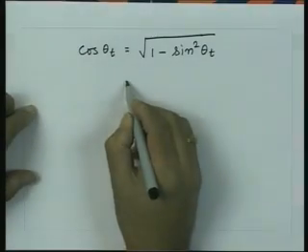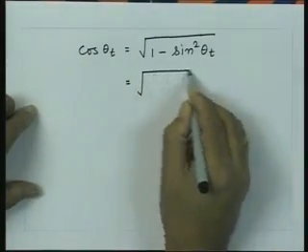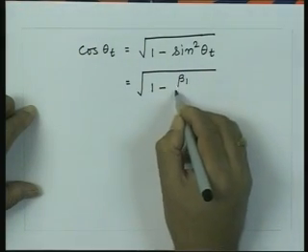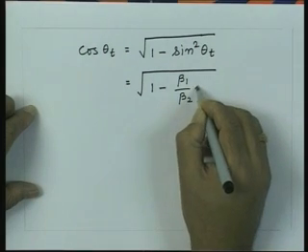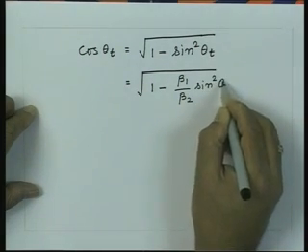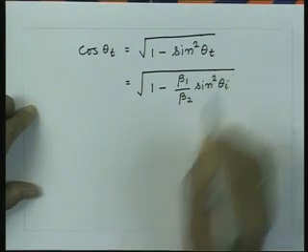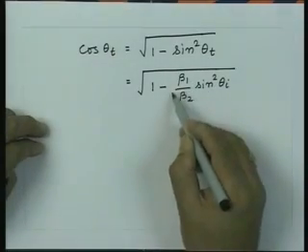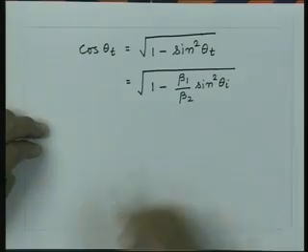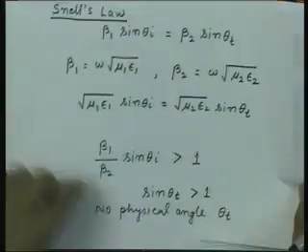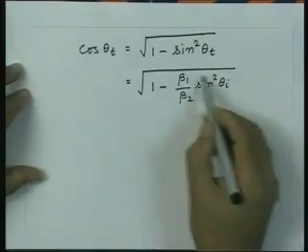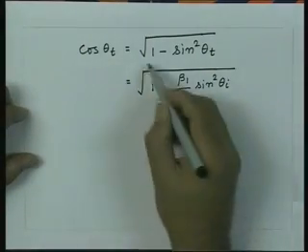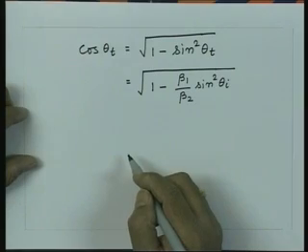So, from here I can get square root of 1 minus beta 1 upon beta 2 sin square theta I. Since this quantity now is greater than 1, that is the condition we are talking about in this particular case. So, this quantity will be always negative. So, this quantity will be always imaginary.